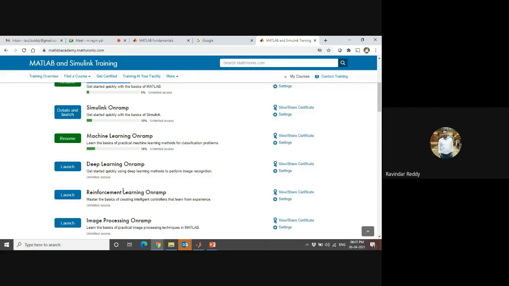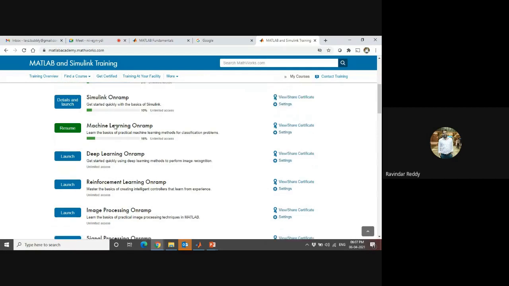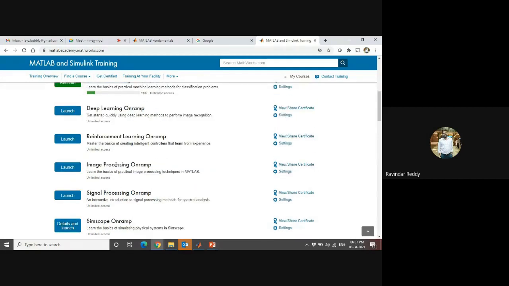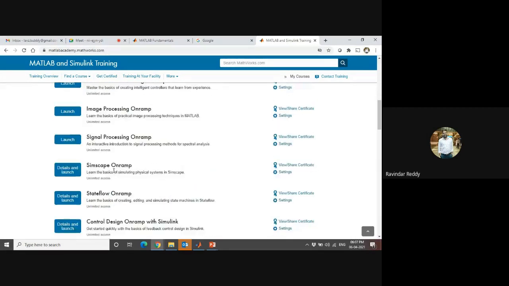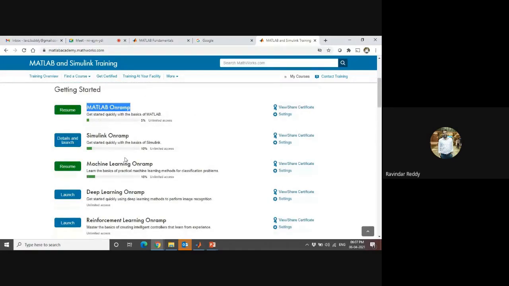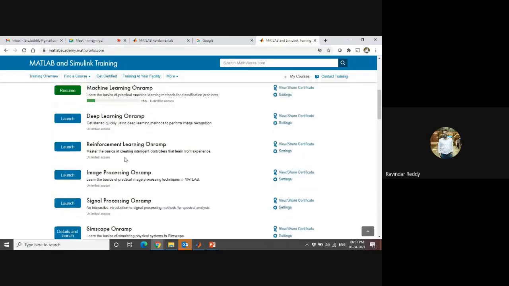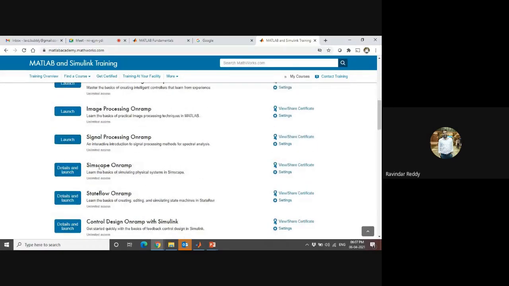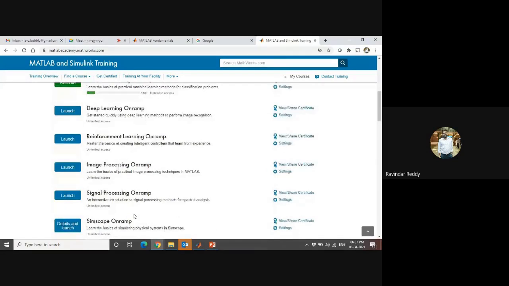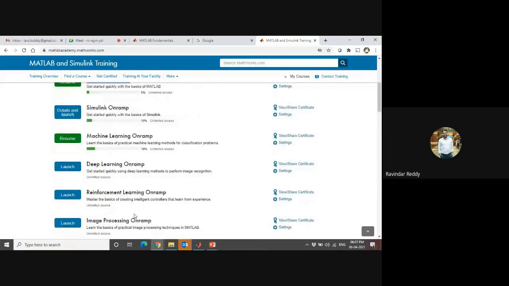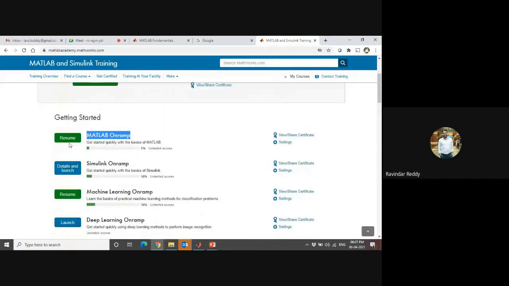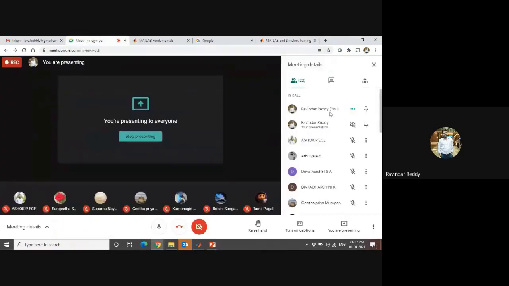For example, if you are from an EC background, maybe you can go for Simulink. After Simulink, there is signal processing or image processing or maybe deep learning. This is maybe your core set. If you are from the electrical side, maybe you are interested in Simscape and Stateflow, control design with Simulink. These are the interest areas. Each and every one of these courses is mandatory after the MATLAB Onramp course.